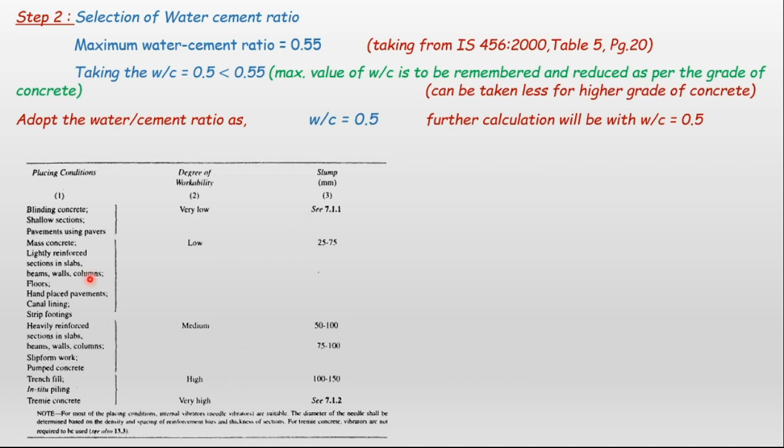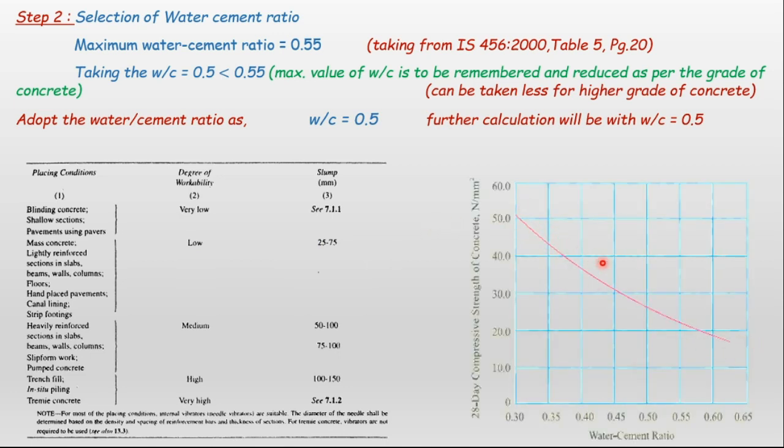So this is the part of IS 456 which gives the degree of workability and slump, where the workability is achieved. Our condition comes into this part: the lowest workability, mass concrete, lightly reinforced, which we are going to consider for beams, walls, plinth, floors. So low degree of workability, the slump is between 25 to 75.